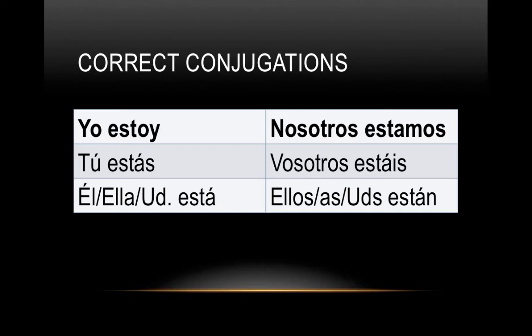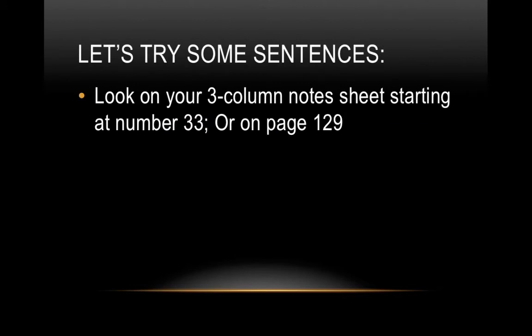So if we look at this chart, we can figure out what these words mean just as little fragments. For example, yo estoy, I am. Tú estás, you are. Nosotros estamos, we are. So remember, you are going to use this verb to talk about how you feel and to talk about where you are. So let's try a few. Use your 3-column note sheet, and the words for emotions or feelings start at number 33. Or if you don't have that, you could look in your textbook on page 129.